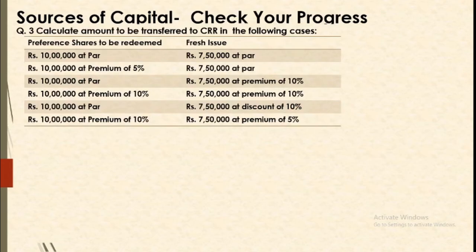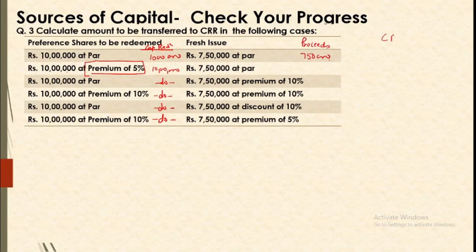Now let us understand the amounts to be transferred to CRR. So let us see, one source will be given, the other will be found out. So capital reduction: you are redeeming 10 lakh rupees capital at par, so capital reduction is 10 lakh. Even if you redeem it at premium, then premium will be arranged separately. Capital reduction is still the same, because as the name says, it is a reduction in capital. So your fresh issue is of 7,50,000 at par. That means your proceeds are going to be 7,50,000.